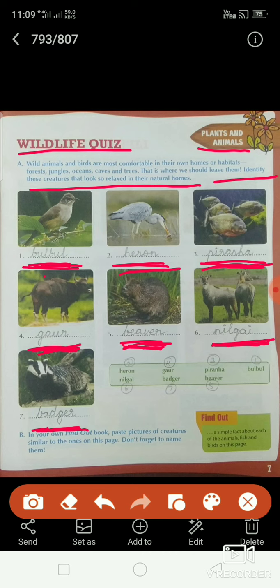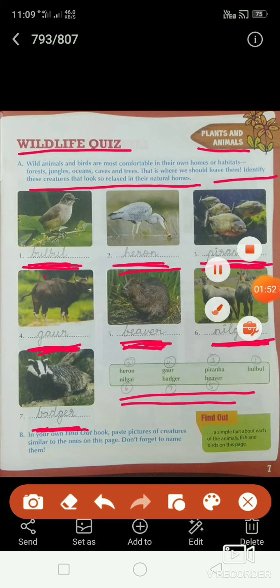So these animals would like to live only in forests. That is why the living place of these kinds of animals or birds is called habitats. The place where they live is called a habitat. So in those places only these animals like to live. You can take and write the spellings from these boxes.